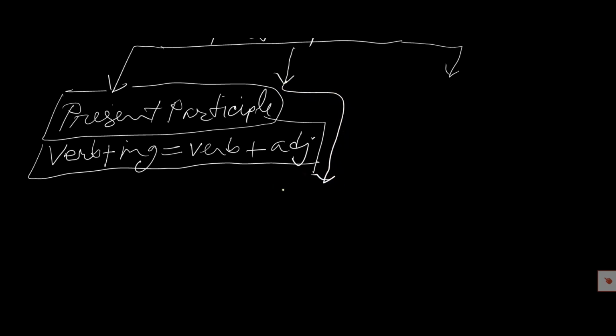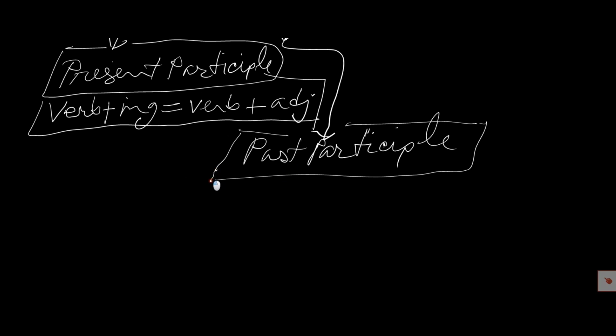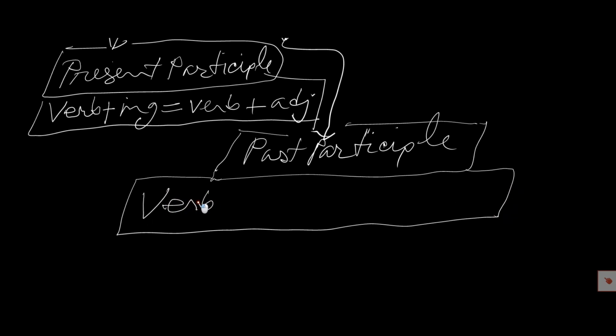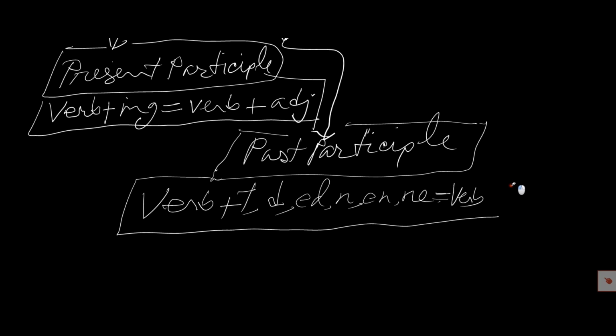Now, past participle. Past participle is the verb with t, d, ed, n, en, and then it is used as verb and adjective.